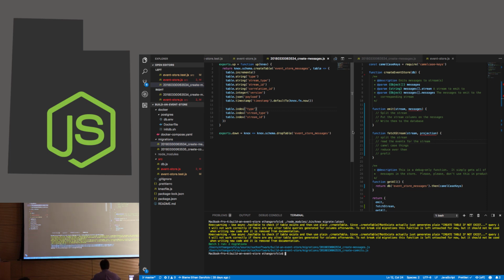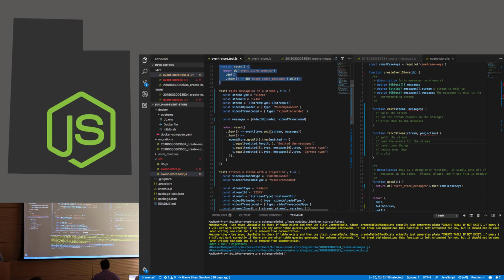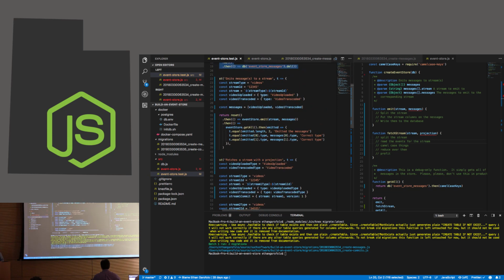Okay, so as you recall, there are 2 operations we need to support: emitting messages to streams and then fetching messages from a stream. So what we have here on the left side is just a test file. Most of this stuff up top isn't particularly interesting, just requiring things that we need. And then there's a reset function that deletes all the messages out of the database. So I have 2 tests in here.